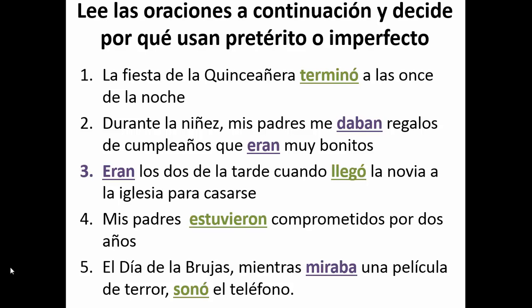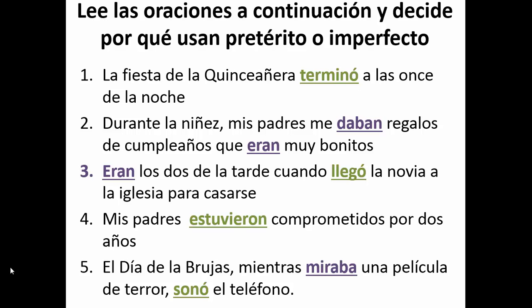So what I want you to do right now is I'm going to present the answers here in a second, but I want you to just kind of write in English on your note guide why you think you would use the preterite in this situation. So you're actually kind of really thinking about the reasons why it would be the preterite or the imperfect, and then I'll show you the answers in just a second. So you're going to read the sentences and then decide why you would use the preterite and the imperfect, just like it says at the top.